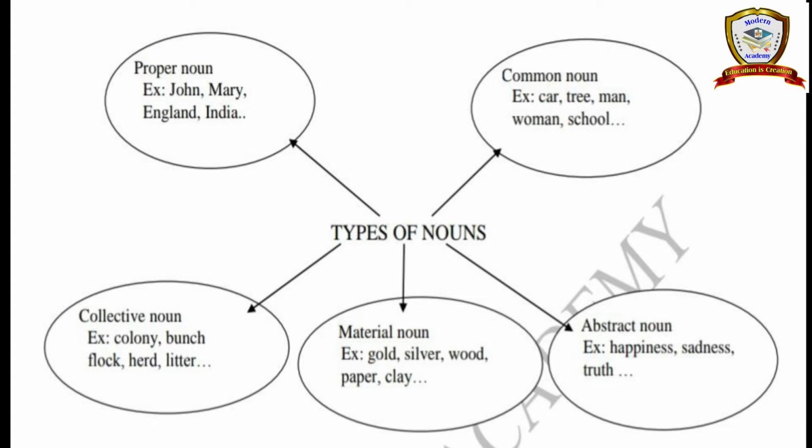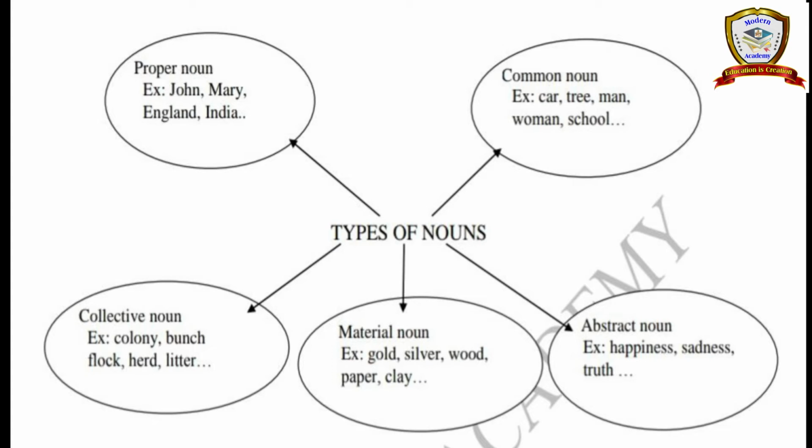So what is proper noun? Proper noun means if you are explaining about one specific person or one place or one animal, that is considered a proper noun. See the example here, John. John is a particular one boy name. Next, Mary.